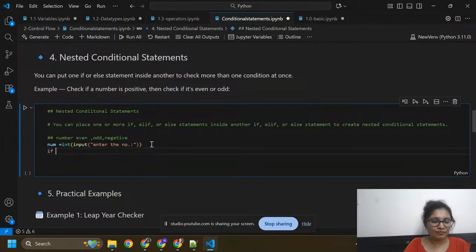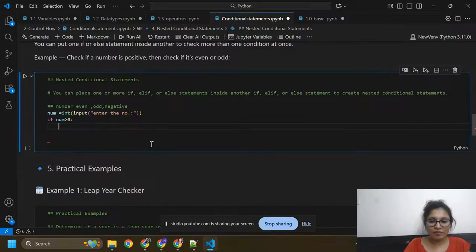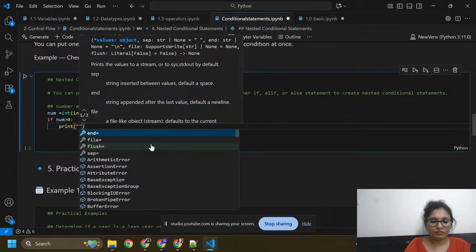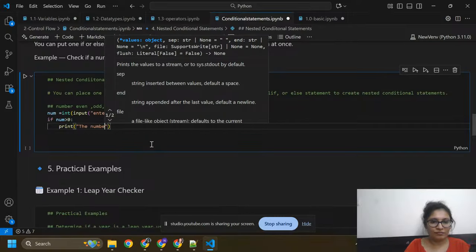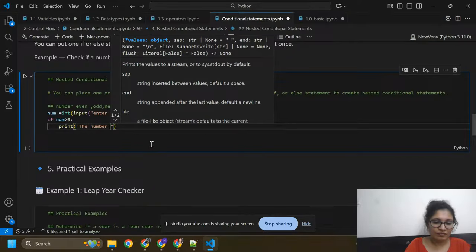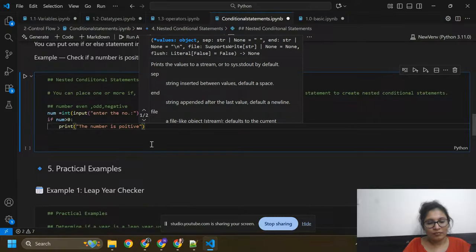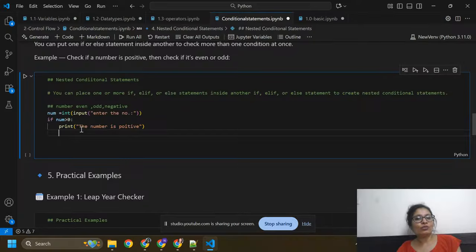If number is greater than 0, then print the number is positive. If number is greater than 0, then the number should be positive.